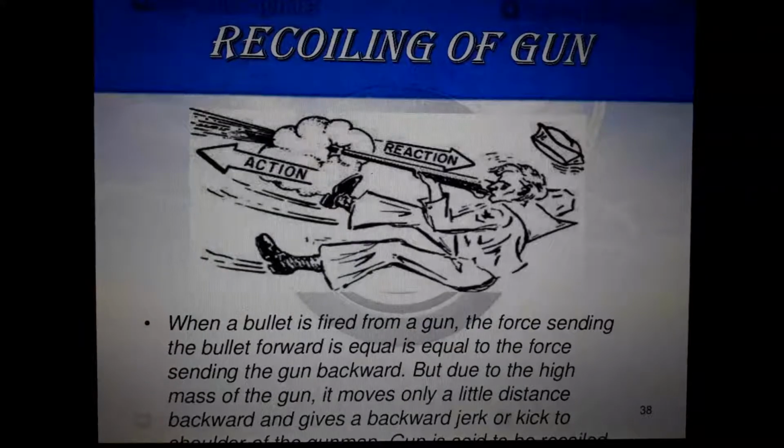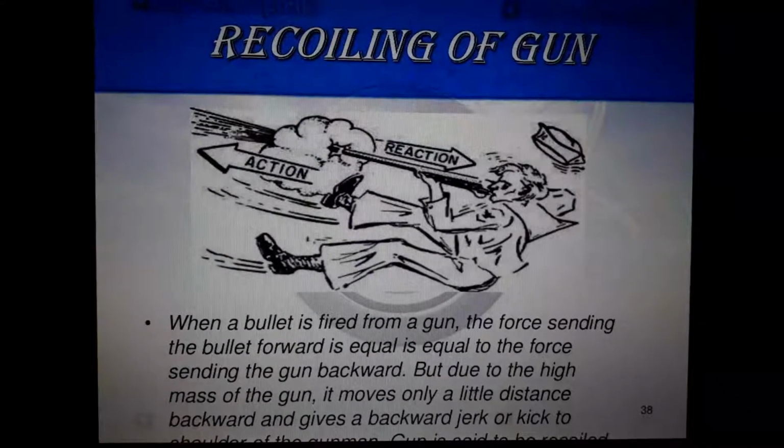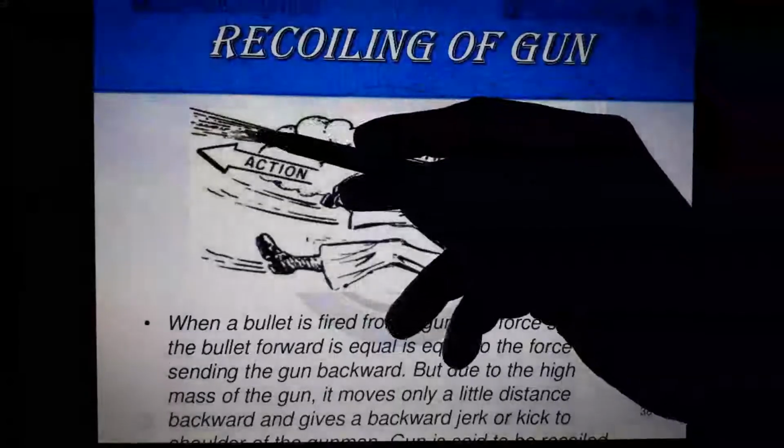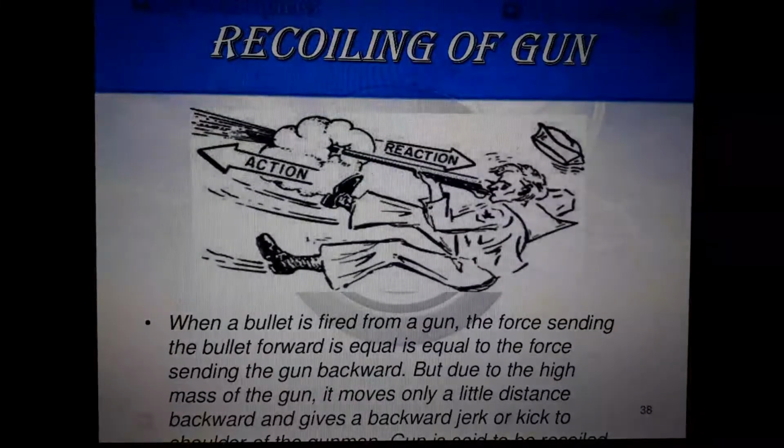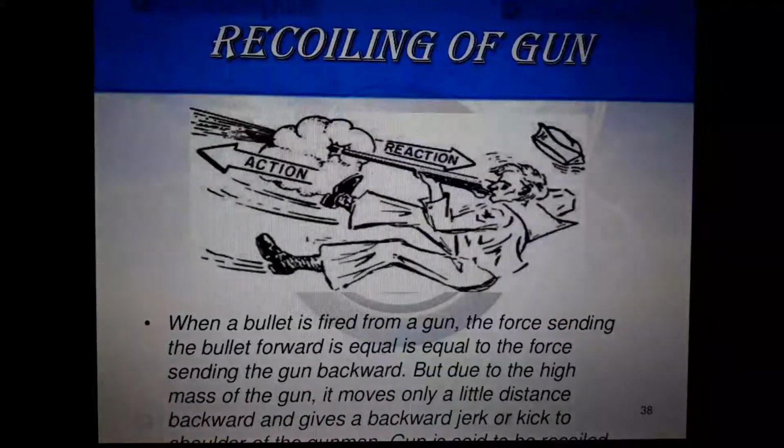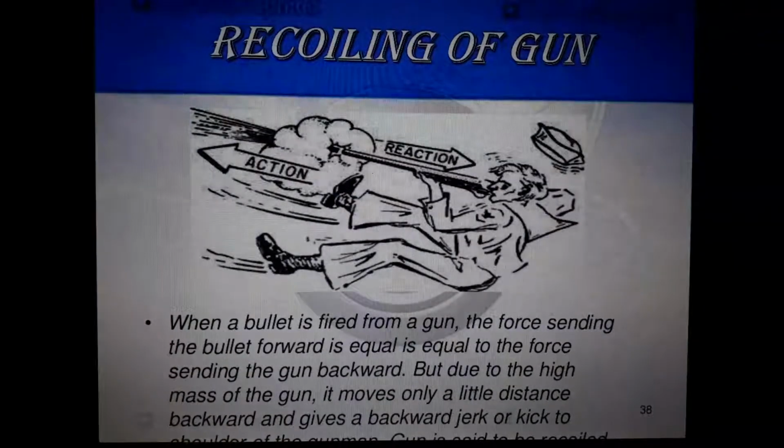When a bullet is fired from a gun, the force sending the bullet forward is equal to the force sending the gun backward. But due to the high mass of the gun, it moves only a little distance backward and gives a backward jerk or kick to the shoulder of the gunman. Anyway, the bullet is very small, the gun is big. So the bullet will move with high velocity and the gun will move with less velocity.